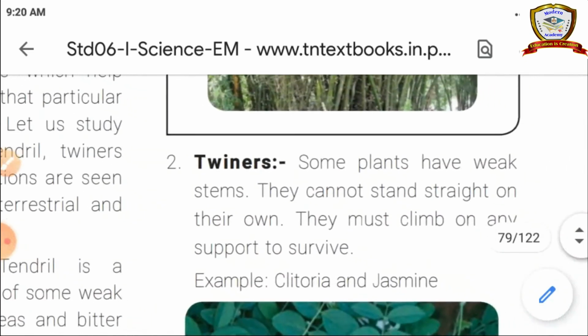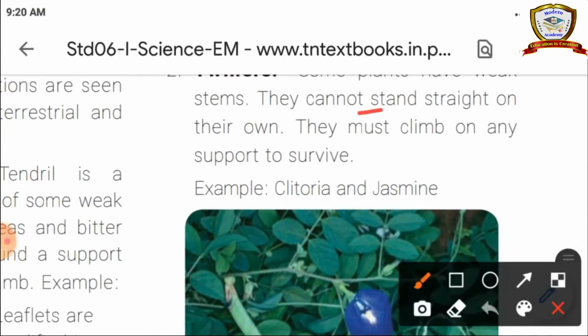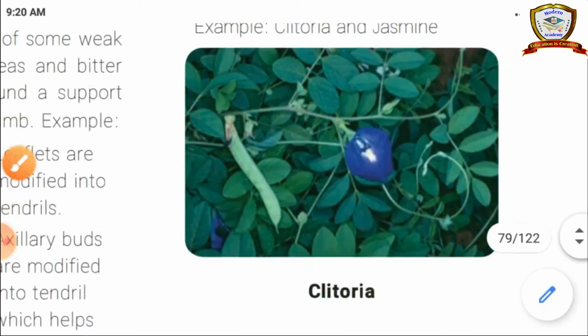And next one, twiners. Some plants have weak stems. They cannot stand straight on their own. They must climb on a support to survive. Example, Clitoria and jasmine. These are plants with very weak stems, so the whole plant itself needs a support. So these are called twiners.